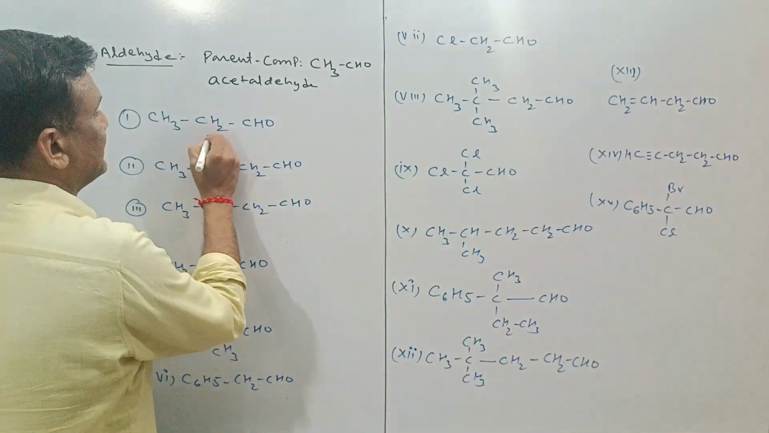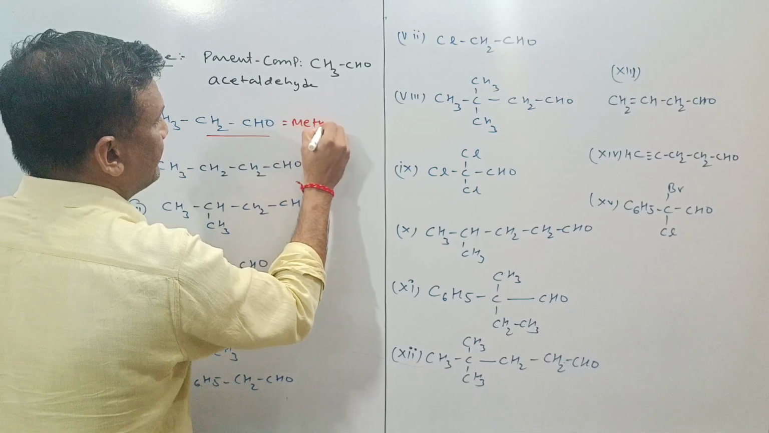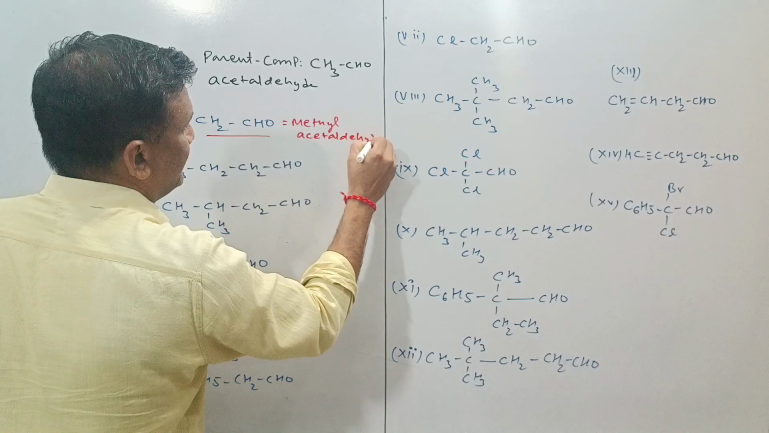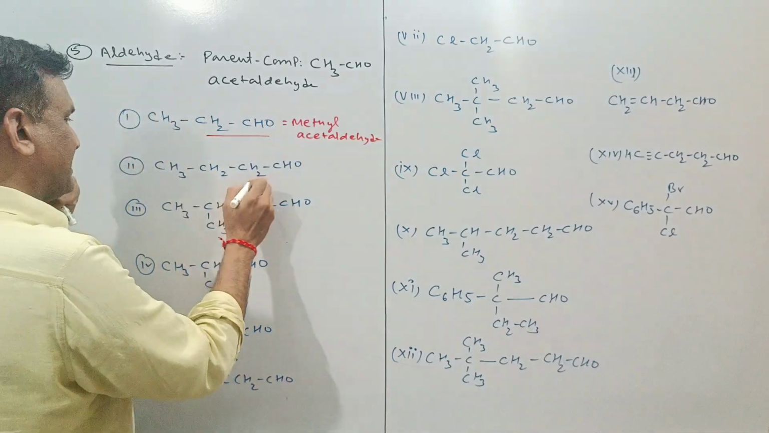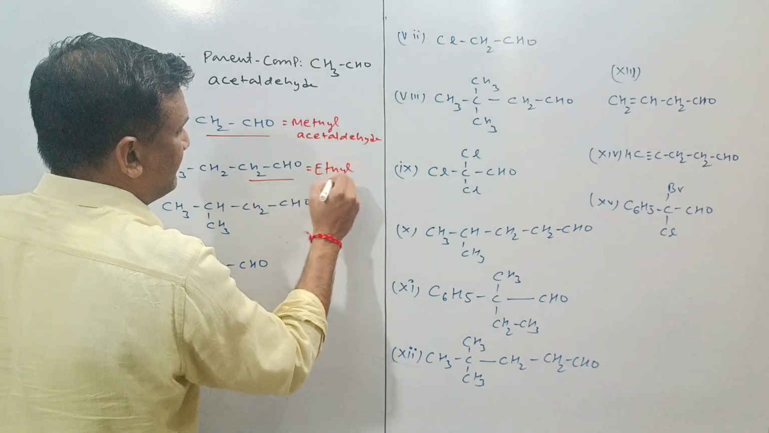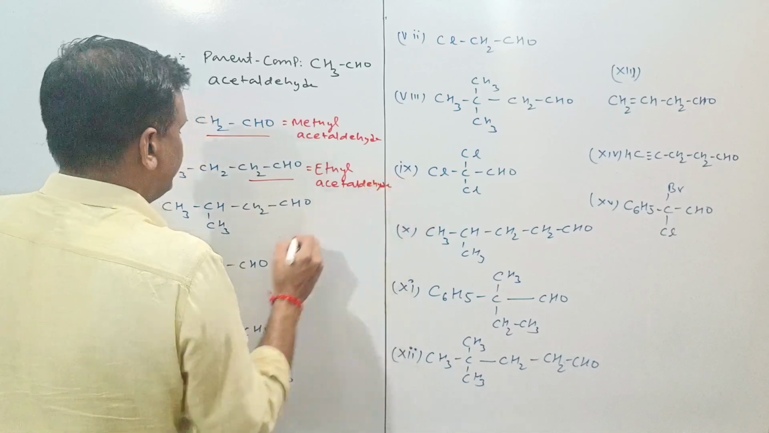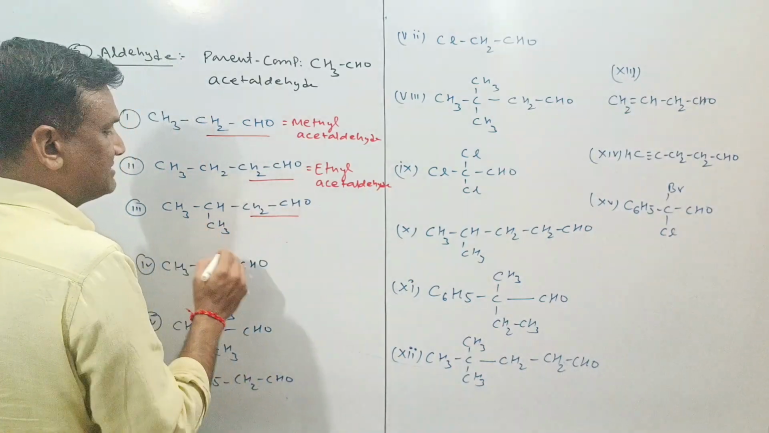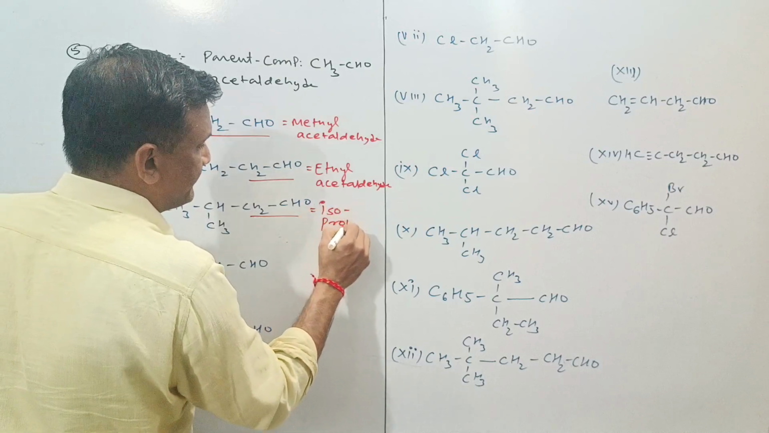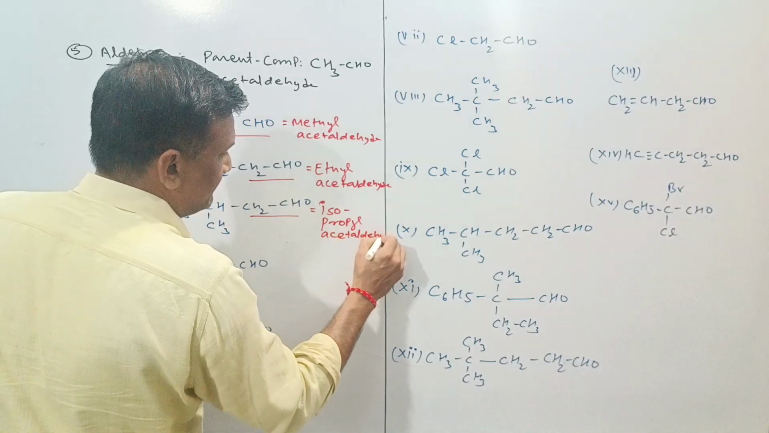Here is acetaldehyde and this is methyl, so the name of the compound will be methyl acetaldehyde. This is again acetaldehyde and this is ethyl, so the name will be ethyl acetaldehyde. This is acetaldehyde, this is isopropyl, so the name will be isopropyl acetaldehyde.